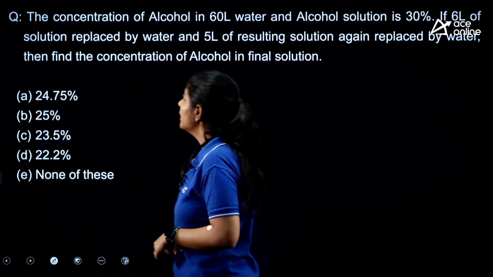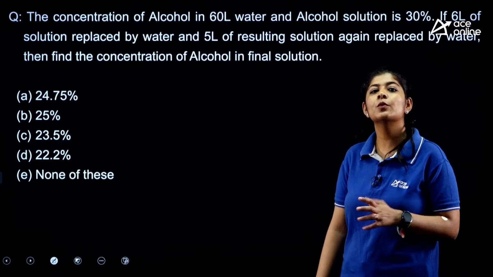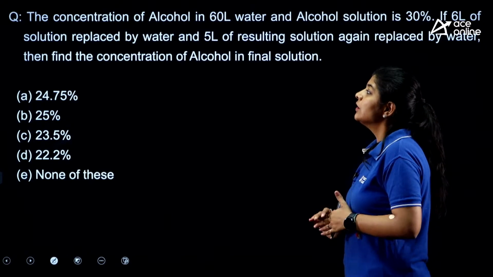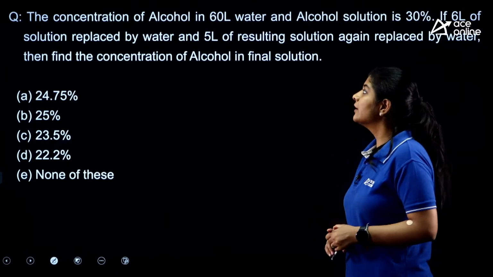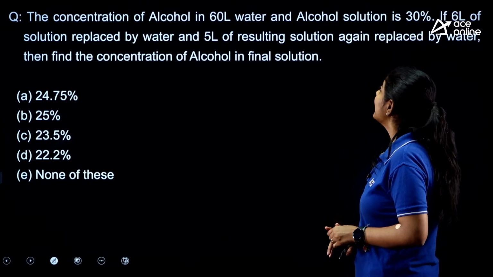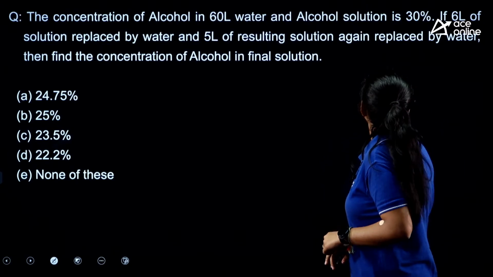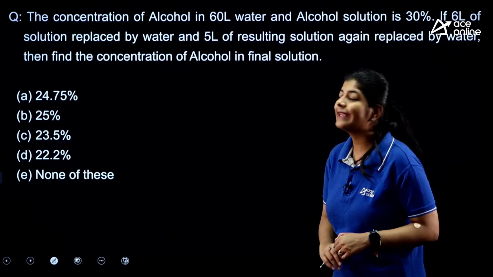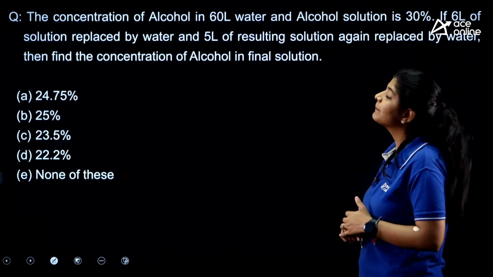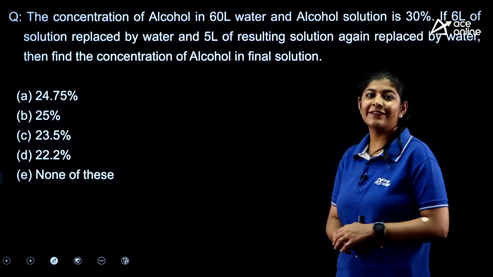Next, the next question is from the quant section, and as I told you, the quant section is quite easy. We can easily do it, right? So the question is saying that the concentration of alcohol in 60 liters of water and alcohol solution is 30%. If 6 liters of solution is replaced by water and 5 liters of the resulting solution is again replaced by water, then find the concentration of alcohol in the final solution.